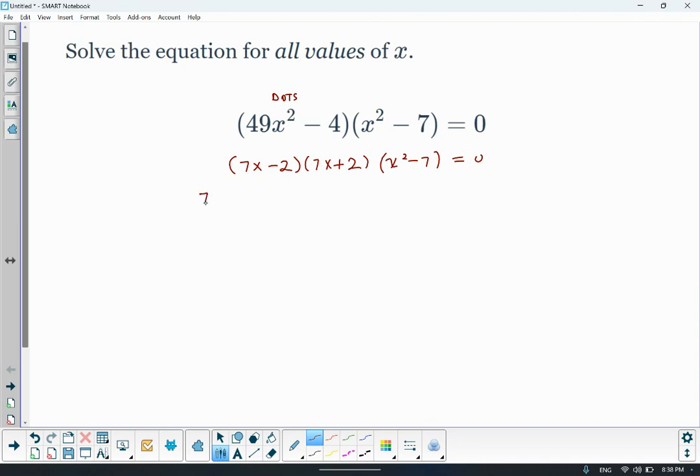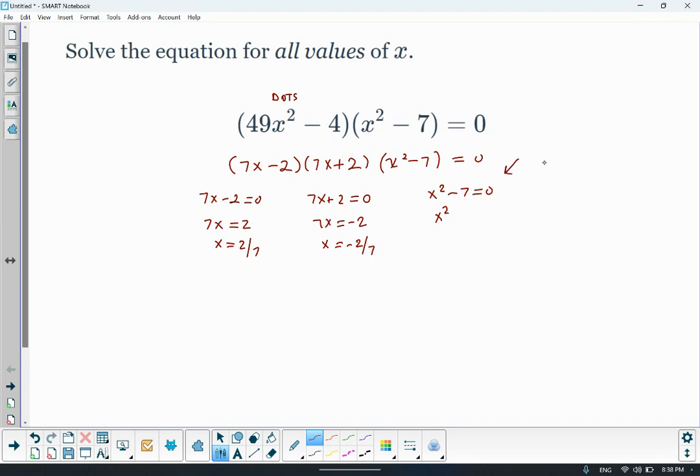So we're going to set each factor equal to 0 and solve. 7x is equal to 2, x is equal to 2/7. Subtract 2 from both sides: 7x is equal to negative 2, x is equal to negative 2/7. Add 7 to both sides.